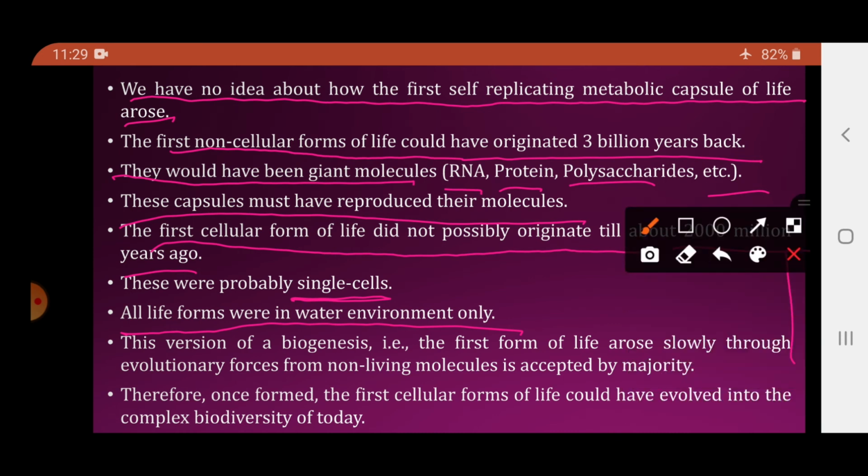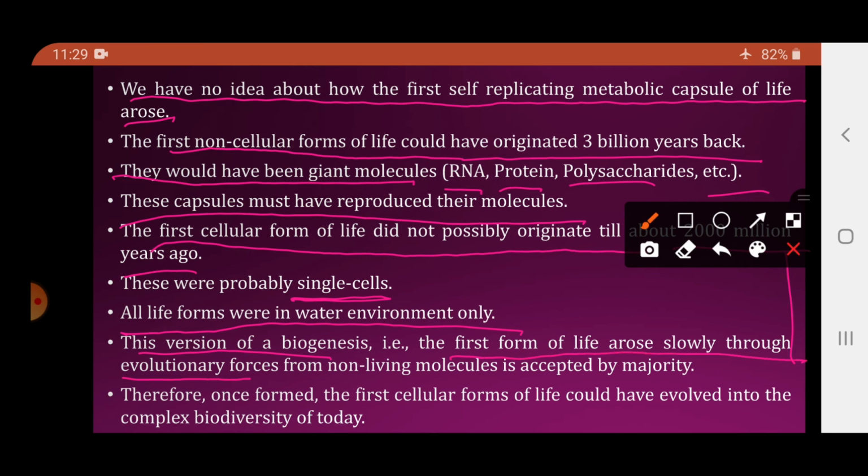This version of biogenesis, that is the first form of life arose slowly through evolutionary forces from non-living molecules, is accepted by the majority. यानी biogenesis, formation of life. So this theory के life arose from the non-living particles, it is the most widely accepted theory.